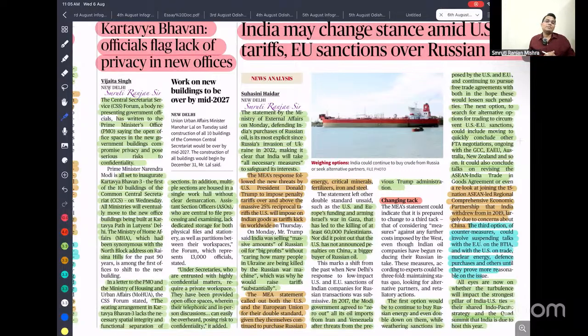But at the same time, the USA and European Union themselves depend on Russia for their trade. So this is what is called a clear double standard. They themselves depend on trade, and that too in non-essential items that they can easily cut. But India is dependent because we don't have any option.